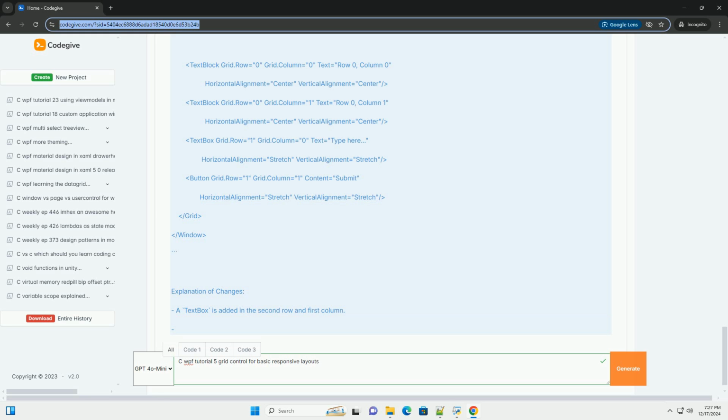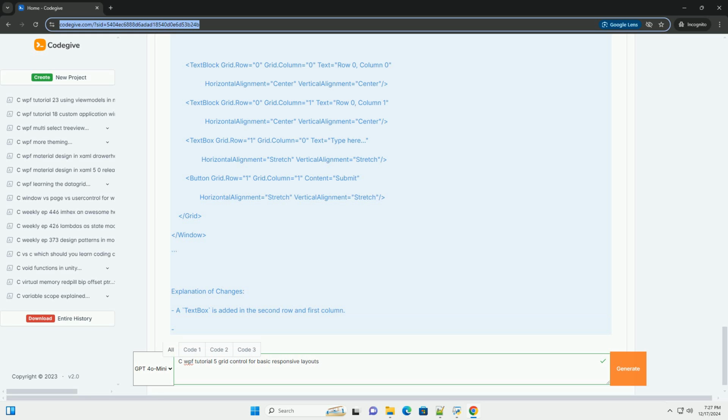Conclusion. The grid control in WPF is a powerful tool for creating responsive layouts that can adapt to different window sizes. By using star sizing and proper alignment, you can create a user-friendly interface that looks good on any screen. Next steps. Explore more complex layouts using nested grids.